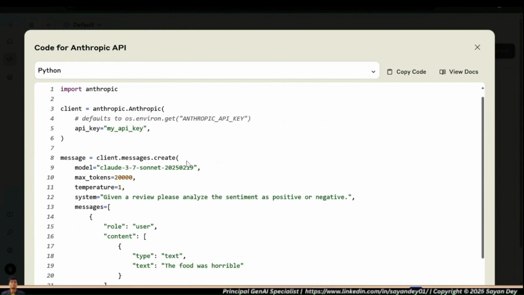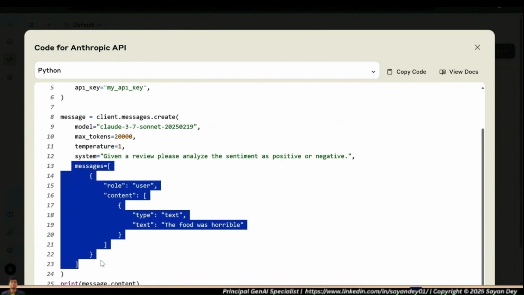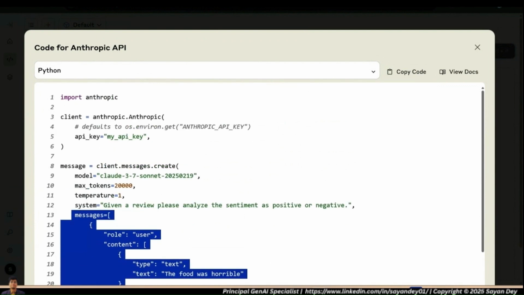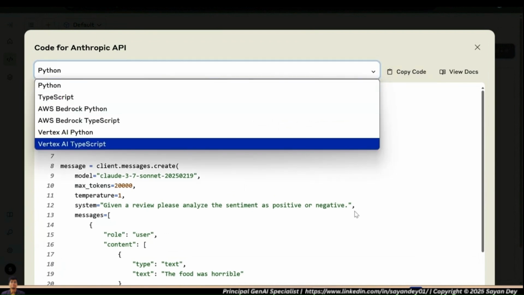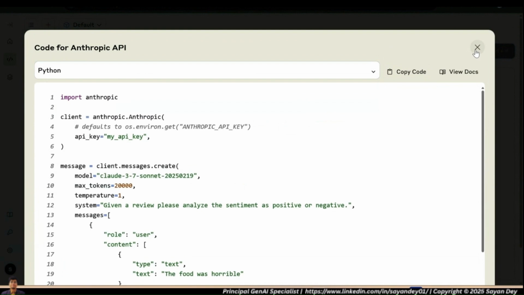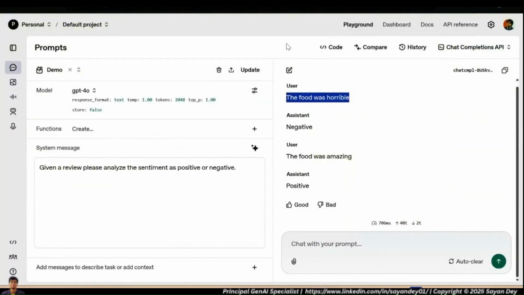You can see here also the general structure of the prompt is very similar. Messages is the main prompt, and inside the square brackets you will see role system with the system message, and role user with the user message. Here the system message is not mentioned explicitly, but you can see the API key has to be given, and you can basically copy and paste this code, go to Python, and call it. And the same way, once we come to that section, I will show you how to do this in Azure.